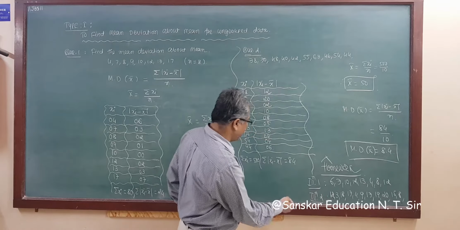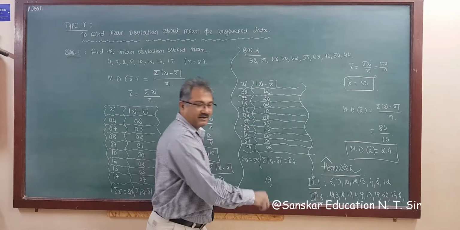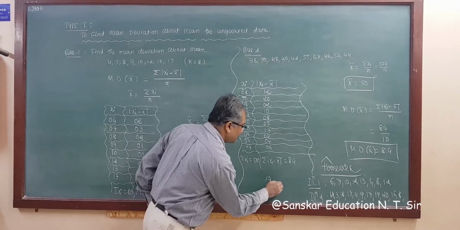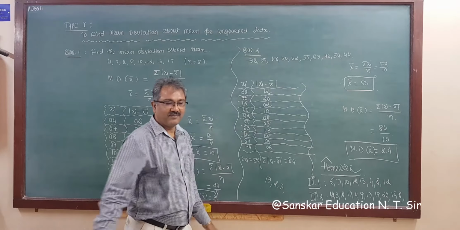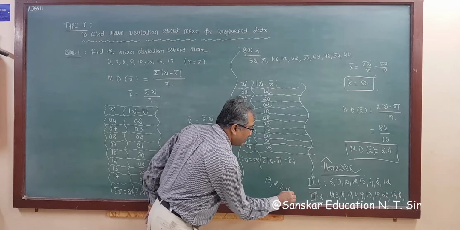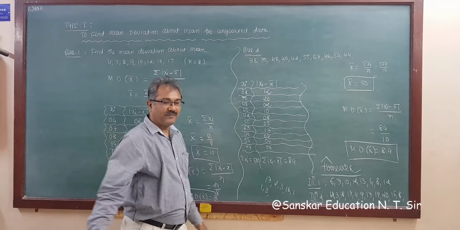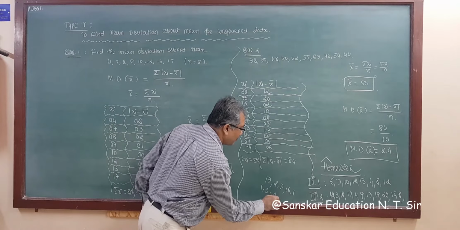I am writing here the remaining observations, 17, right? Lots of observations are given. Then 2, 3, 16, 1, 1, 3, 1, 0, 5.